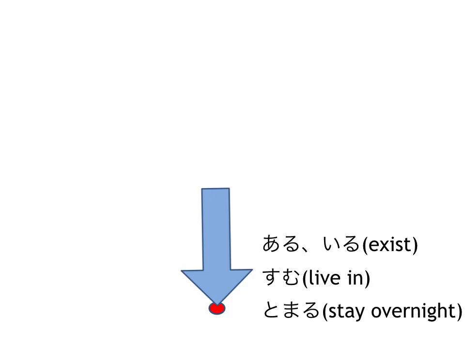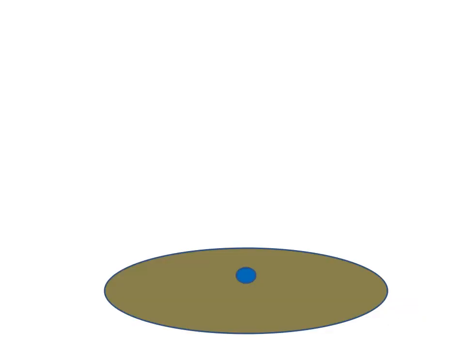The goal doesn't have to be a direction. If you don't move, if the action is a non-action verb like ある、いる、住む、泊まる, you also use に because the goal doesn't move, it's stable.